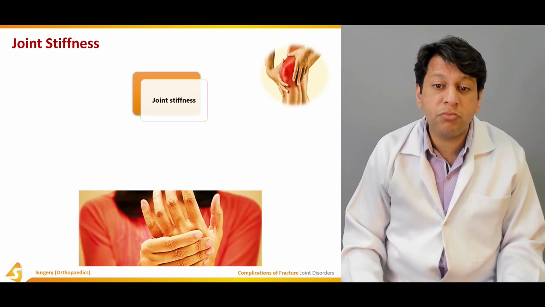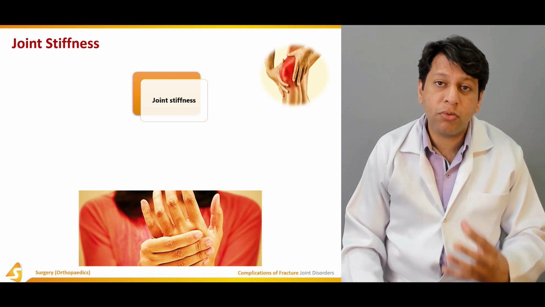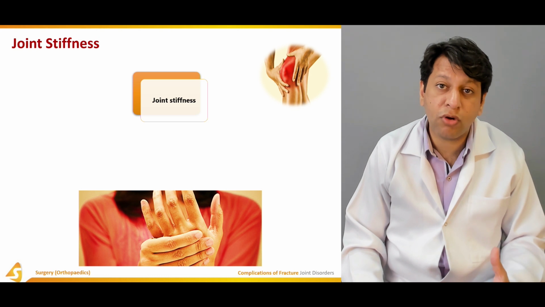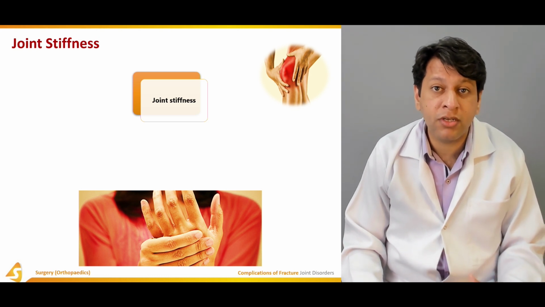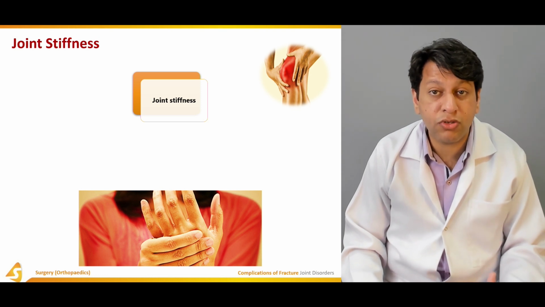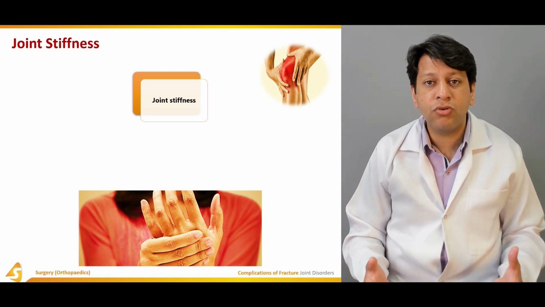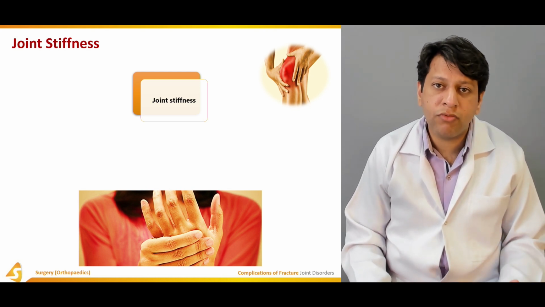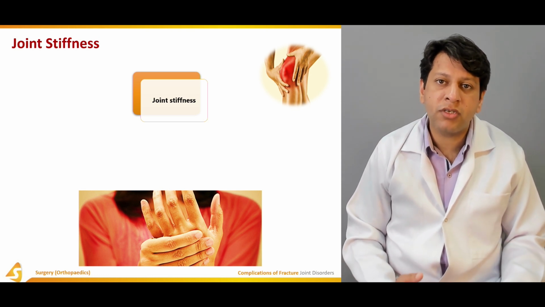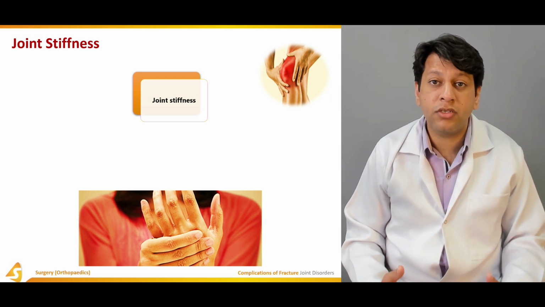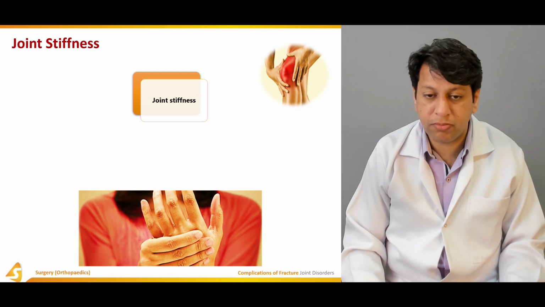Now, joint stiffness could be due to a problem that happened as part of the trauma. This could be massive soft tissue damage and massive inflammation, eventually leading to fibrosis and joint stiffness. Or this could be due to the conservative treatment. If a cast was applied and the patient's joint was immobilized for, let's say, 4 to 6 weeks, and once the cast was removed, the patient did not rehabilitate properly, this has resulted in joint stiffness over a 4 to 6 months period of time.